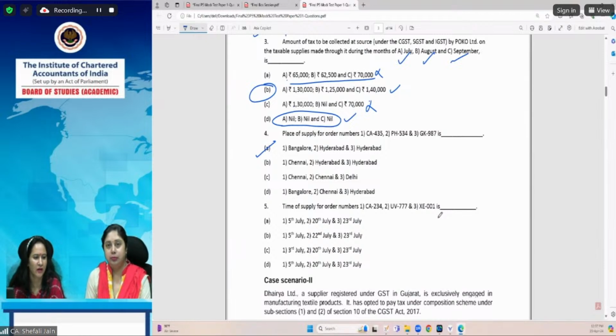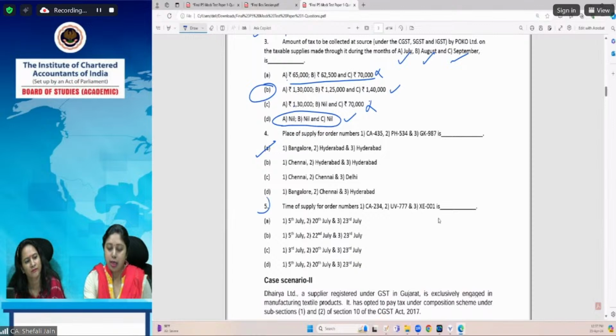This is a very good example, question number 4 and 5, where in the questions of transactions, the place of supply or time of supply of selected transactions are asked. Selected bookings are asked. So please mark very carefully what all is required, because it might happen that you know the provision, but while answering, you might take them in sequence. You might take the first 3 or the last 3. So you have to see exactly which transactions they have asked.